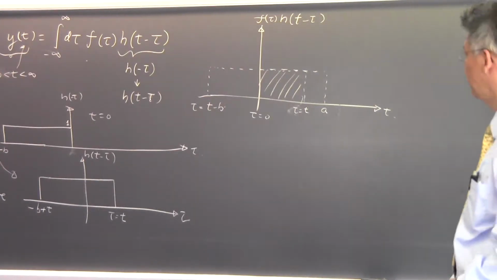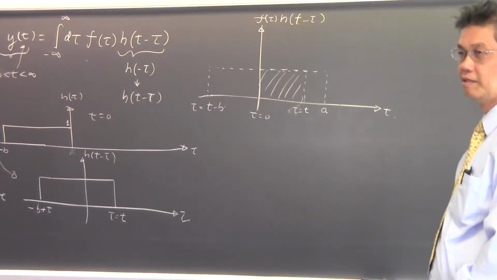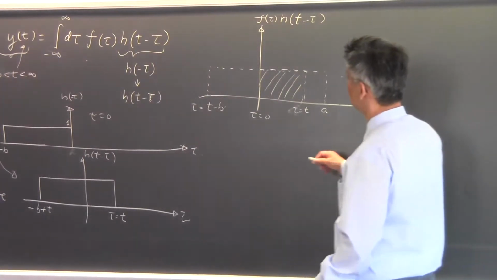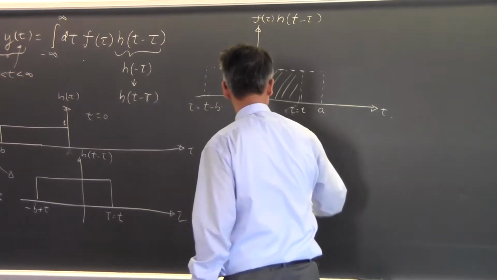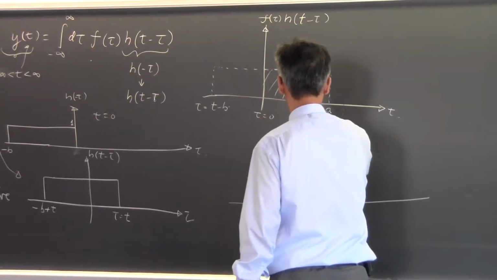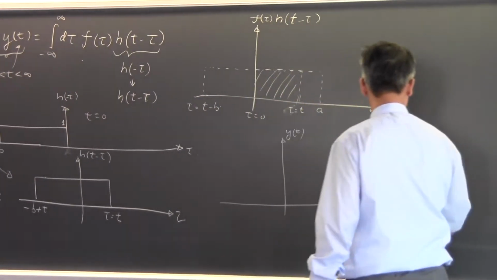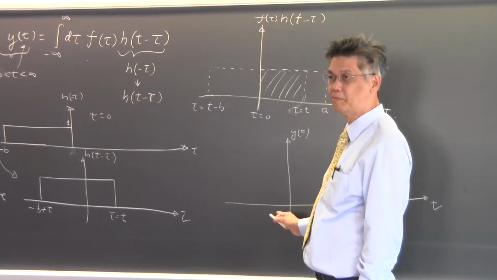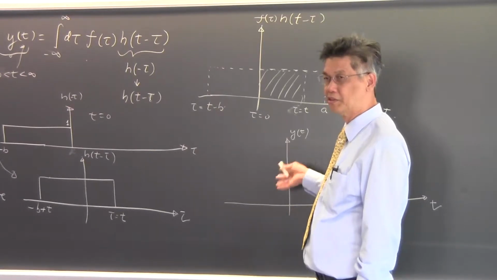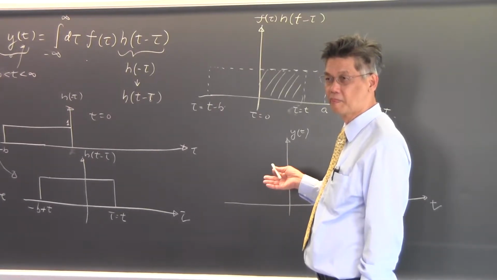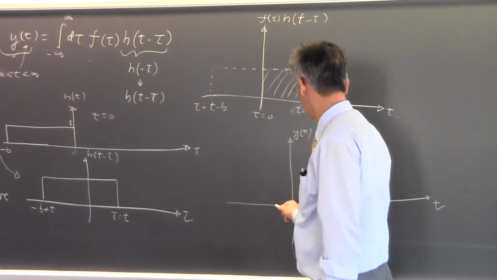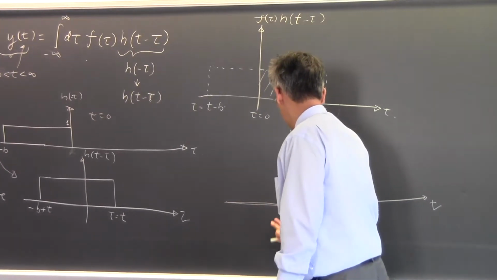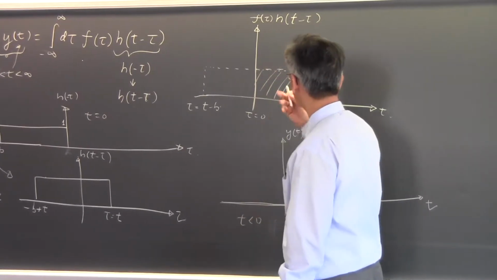What is the overlap when t equals 0? When t equals 0, the overlap is 0. So if I were to compute this integral, y of t as a function of t, when t is equal to 0, there should be nothing on this output. Right, because the overlap is 0. Okay? So there's nothing before t less than 0. For t less than 0, there's no overlap at all.